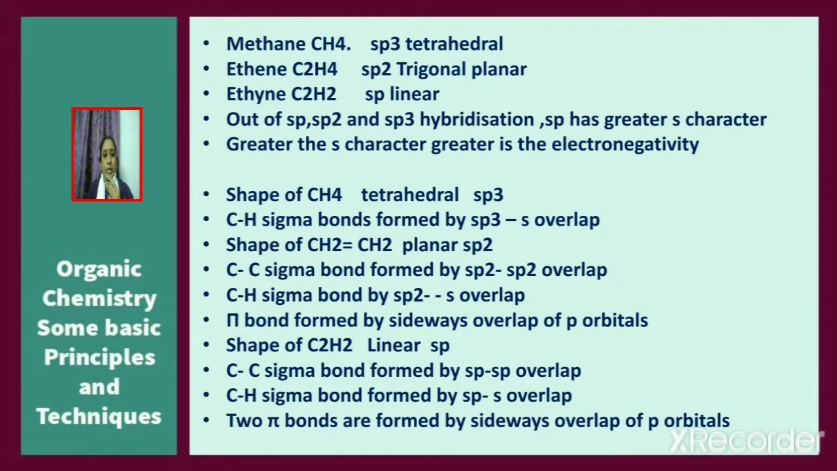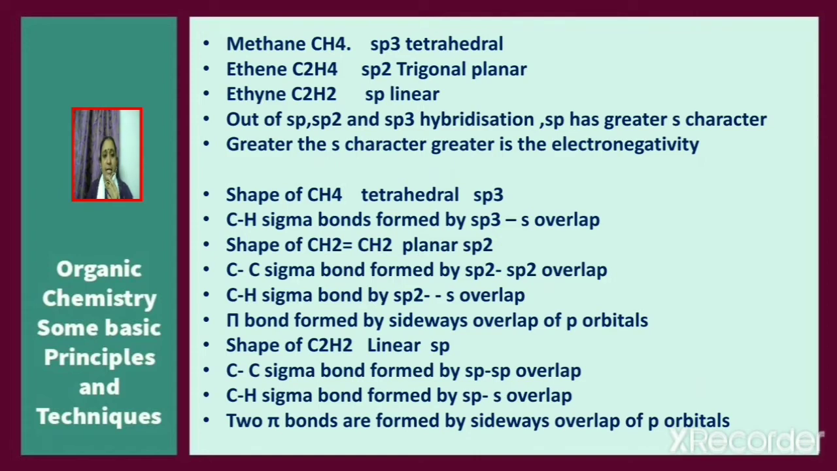Consider the following hydrocarbons: methane, ethene and ethyne. Methane is an alkane, molecular formula CH4. Ethene is an alkene, molecular formula C2H4. And ethyne is an alkyne, molecular formula C2H2. Now consider methane, CH4. In methane, carbon is in the sp3 hybridized state. Therefore, methane is tetrahedral.